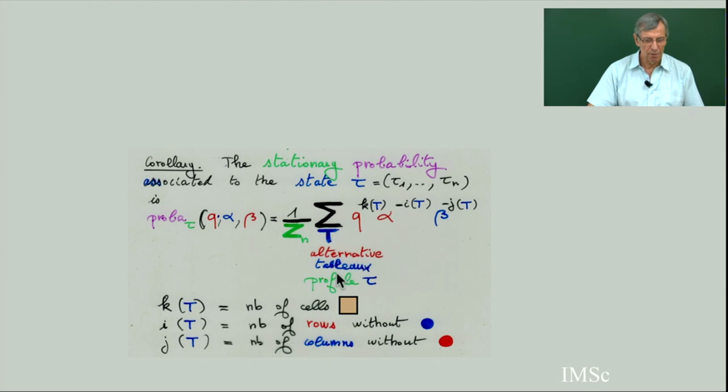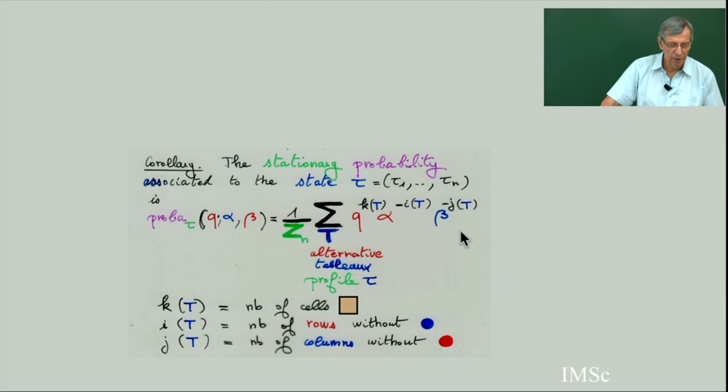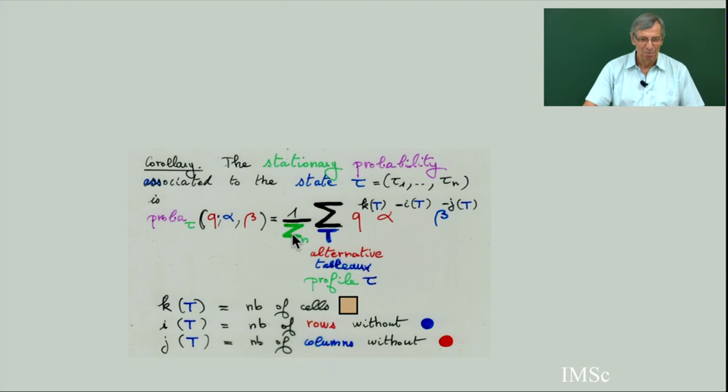So you have this big summation over all possible alternating tableaux, this monomial in parameters Q, alpha, and beta, which are now probabilities. They are no more formal parameters. And to be a probability, you have to divide by this sum, the partition function in physics, the sum of all weights, to get the probability. So this is a nice theorem, you see, which relates the combinatorics of alternating tableaux coming from this quadratic algebra and some computation in physics of stationary probability.